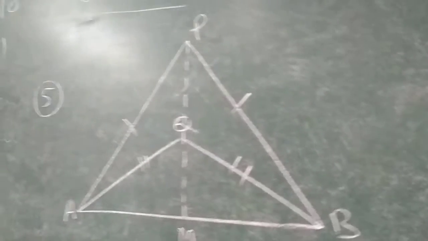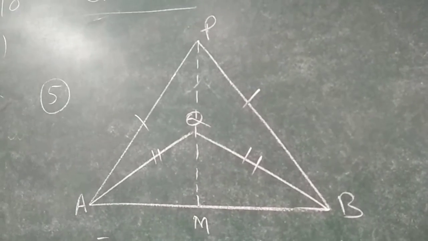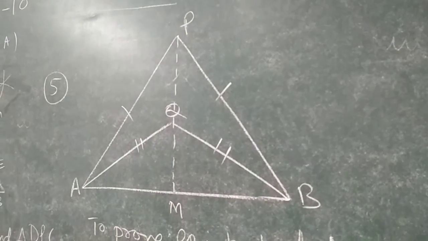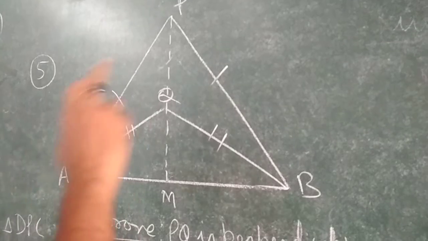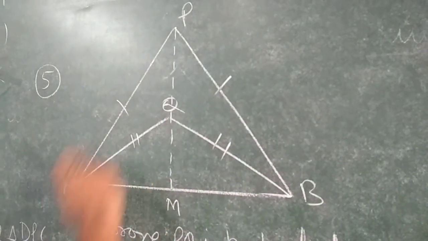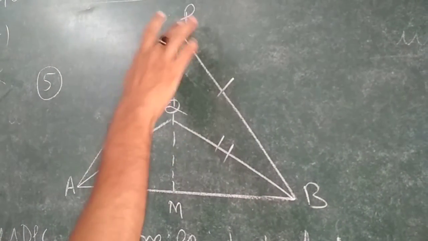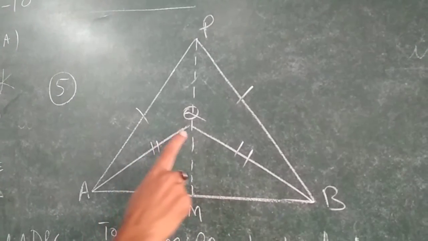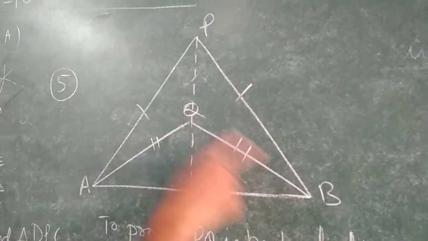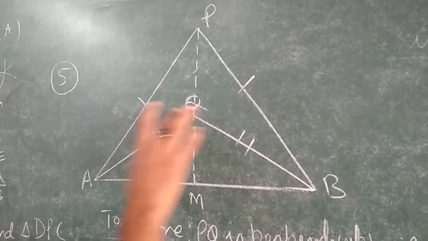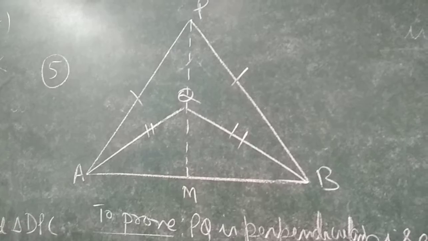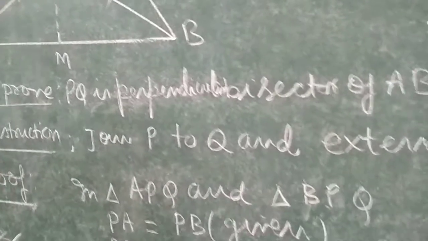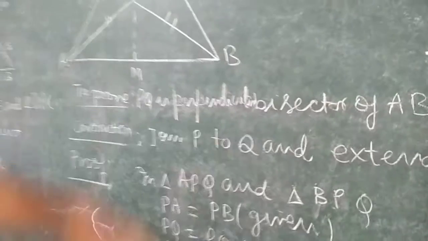Question number 5. In this question you are given two triangles. First is APB, an isosceles triangle with AP equal to PB, and another isosceles triangle AQB, with AQ equal to BQ. Now we have to prove PQ is the perpendicular bisector of AB.